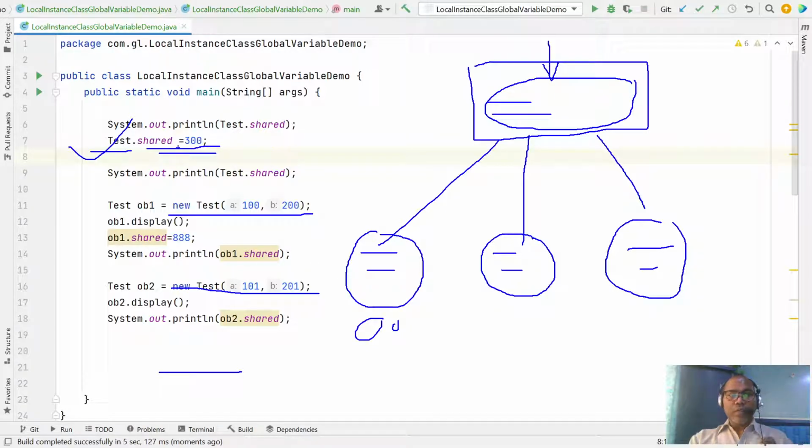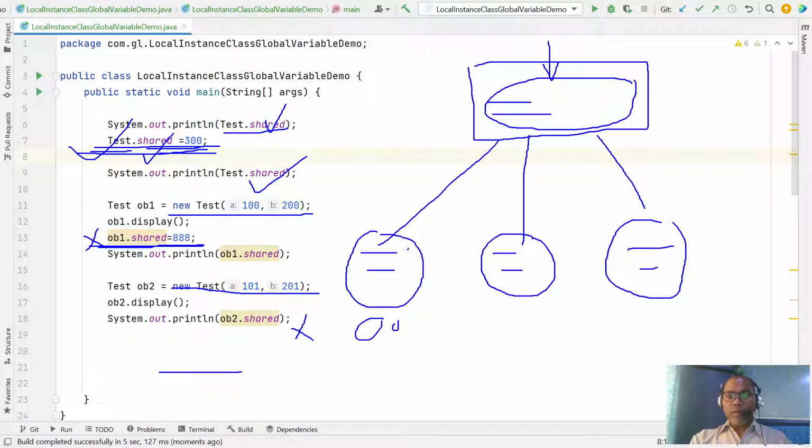A static variable does not need any object; you can access and even modify the value through the class name. Someone can also access a static variable from object 1, object 2, object 3, but this is not the preferable way.